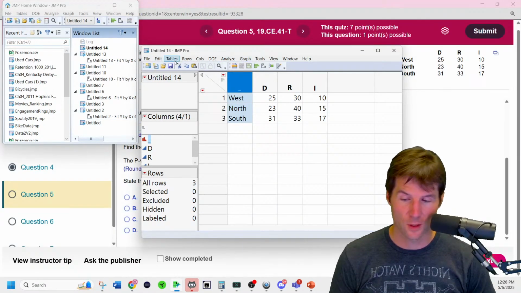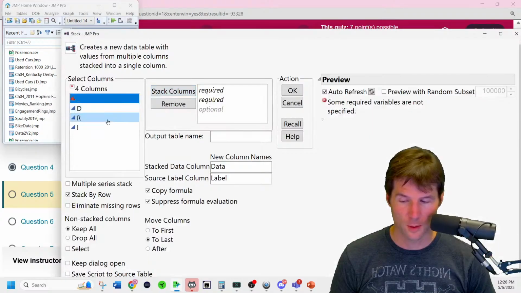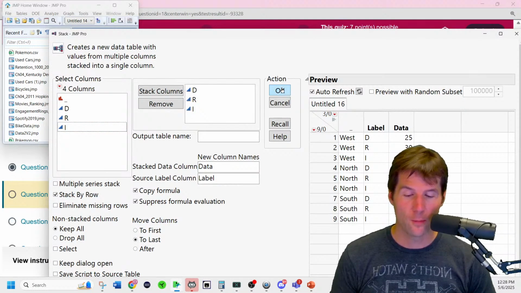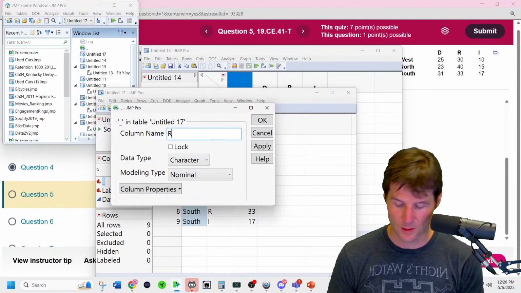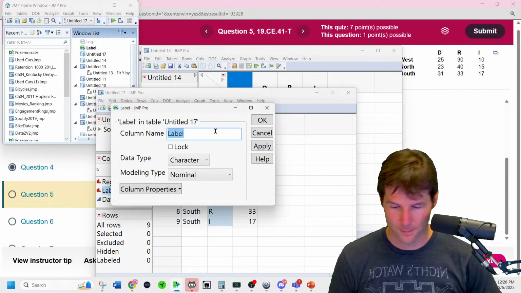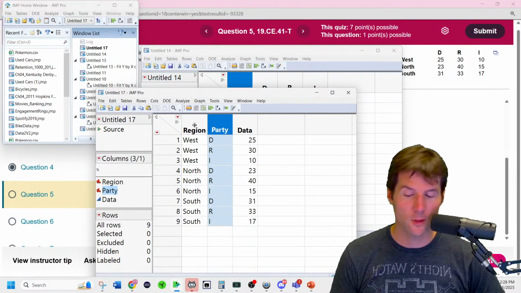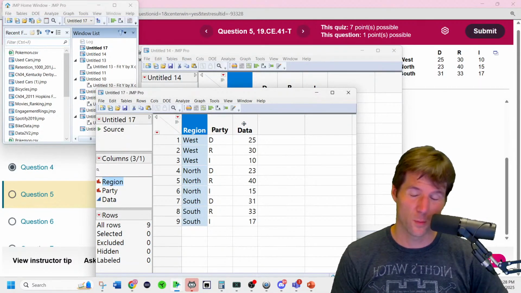Then we go to Tables and then Stack and double-click the blue columns. Double-click, double-click, double-click. Now we go back by hitting OK, and then we change this to Region if you want. This is optional: double-click, hit Enter, Enter. Label, let's say Party. And we have our data ready. That was optional. It just makes the data look prettier.